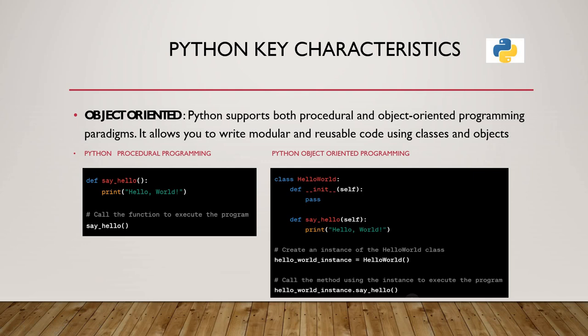Object-oriented programming defines that in any program we will use classes, init functions and methods, because we can reuse the methods we have defined again and again. But in procedural programming you cannot do that, because we are just writing the code line by line. In object-oriented programming, if we use any methods or functions we can reuse the code with classes. So that's why we say Python supports both procedural and object-oriented programming.